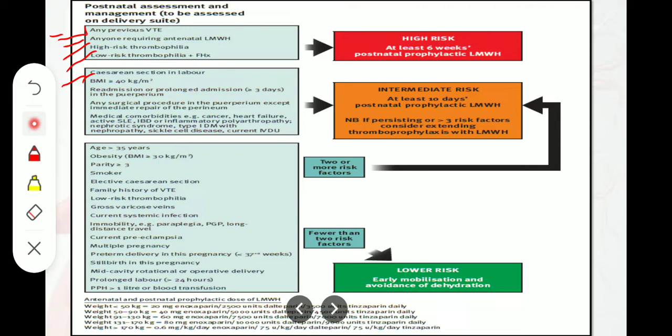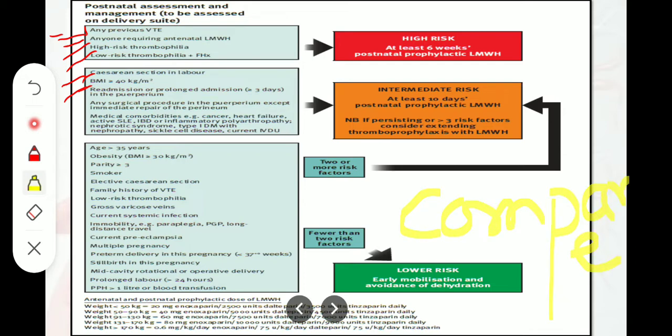Okay, and if you have BMI of more than 40 kg, again see the difference in the lower box, we have BMI of more than 30 kg, and in the top box, in the middle box, which is included in intermediate risk, we have BMI of more than 40 kg per meter square. So the best thing is that you should read the guideline, but it would be better if you do comparison as well. In that way, you will remember it very easily.